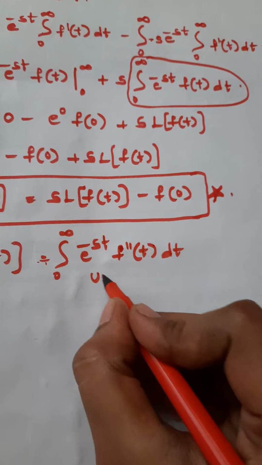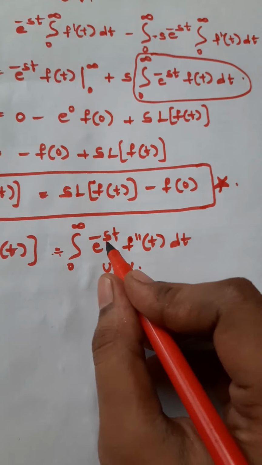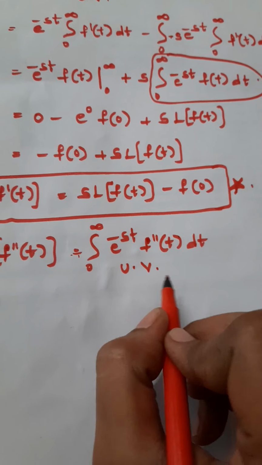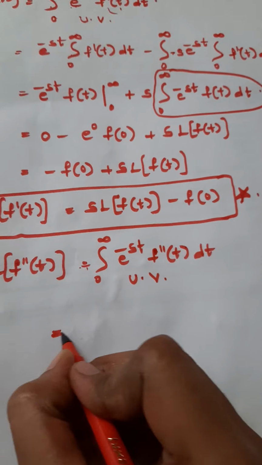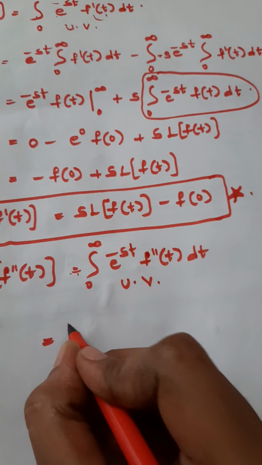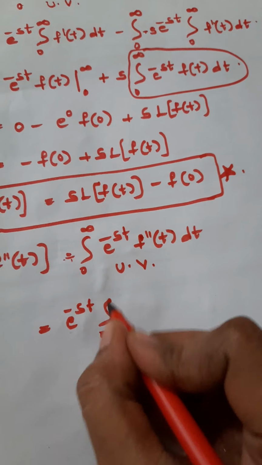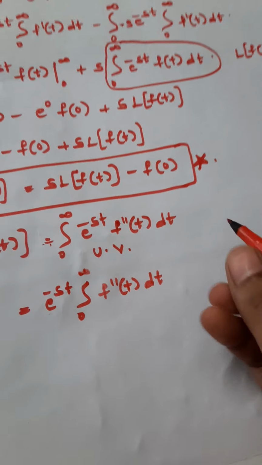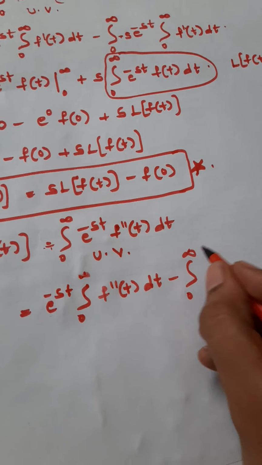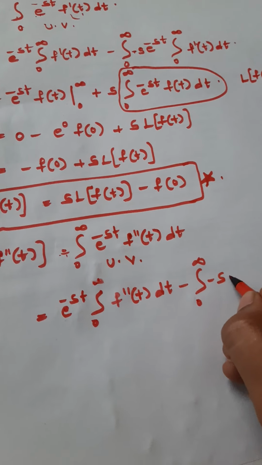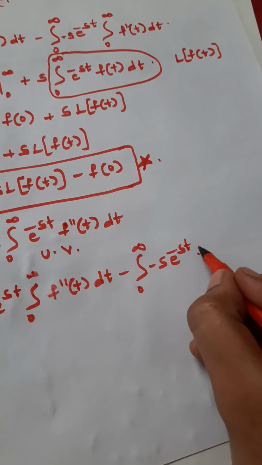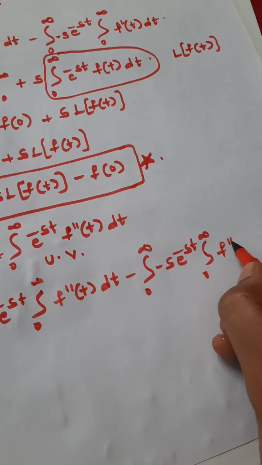It also has two factors containing the t variable, so we have to use the formula u into v. Now e to the power of minus st times the integral 0 to infinity of f double dash of t dt, minus the integral 0 to infinity, where the first term we differentiate, minus s e to the power of minus st, and the second term we integrate, the integral of f double dash of t dt.